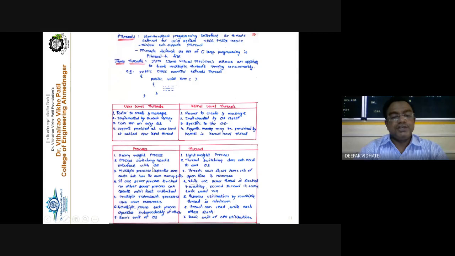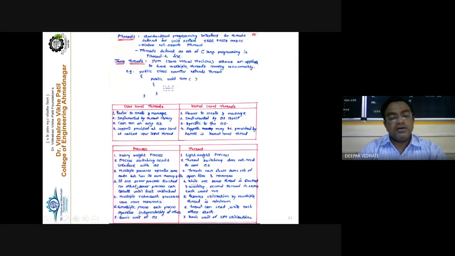Process switching needs interface with the operating system. It means if you want to switch from process 1 to process 2, the OS has to do this task. But if you want to switch from thread 1 to thread 2, that is T1 to T2, the OS is not involved in this switching, because the threads belong to the same single process. So within a process, thread switching is possible, and the OS need not interfere. The next important difference is that multiple processes execute the same code but have their own memory and their own resources, but threads can share the same set of open files and resources.